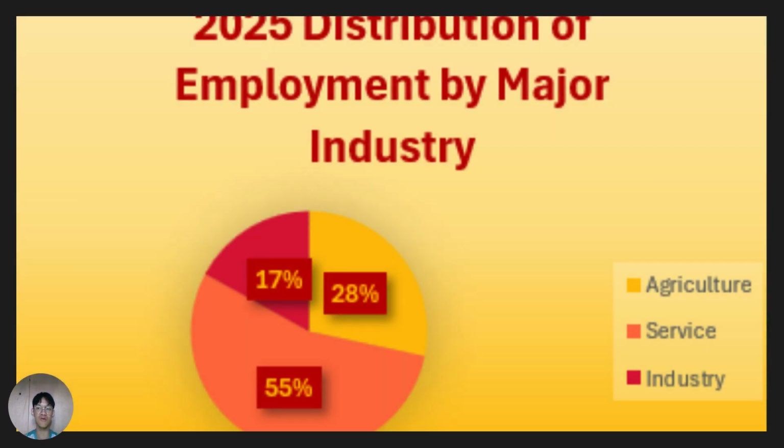The next figure illustrates employment by major industry groups. The services sector remains the largest employer, covering more than half of total employment, while the agriculture sector continues to decline as more workers move to service-oriented and industrial jobs. This shift indicates ongoing urbanization and economic diversification as the Philippines transitions toward a more service-based economy.